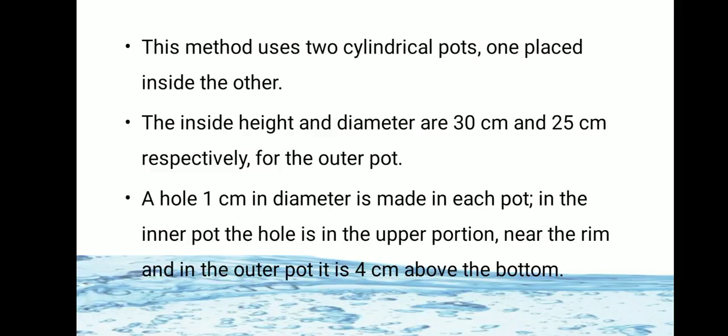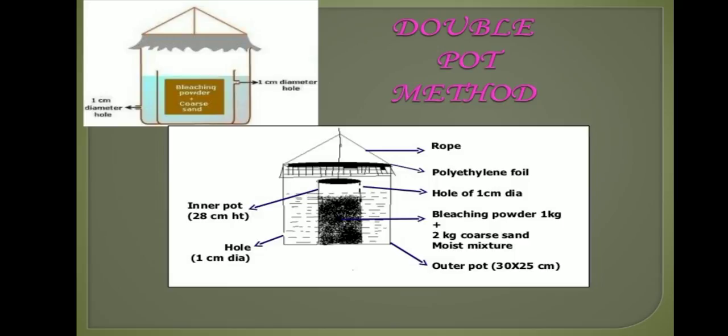This method uses two cylindrical pots, so it is called the double pot method. We use two cylindrical pots, one placed inside the other. First you see the image of the double pot method.